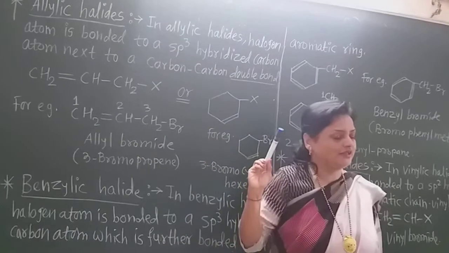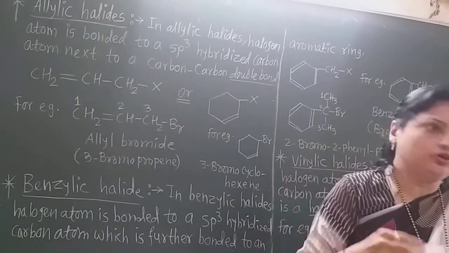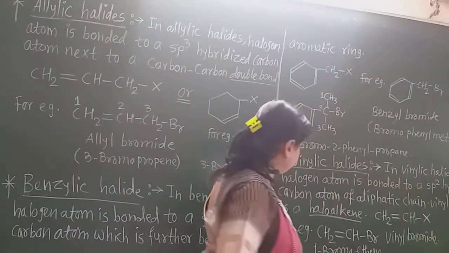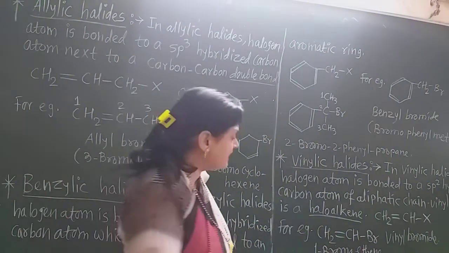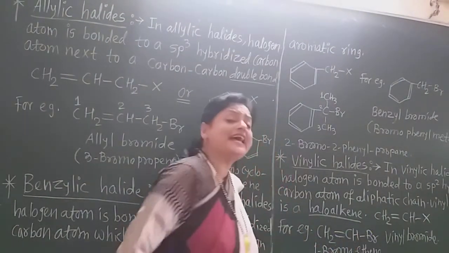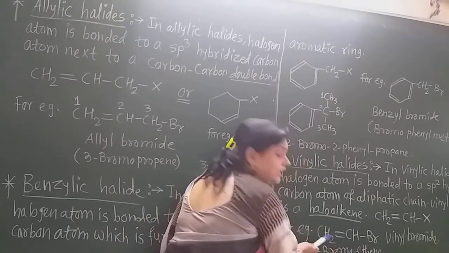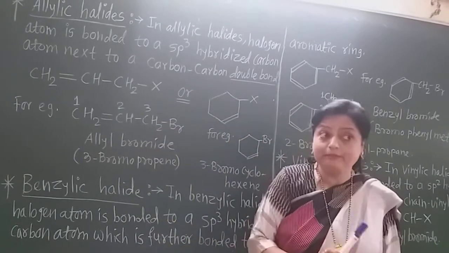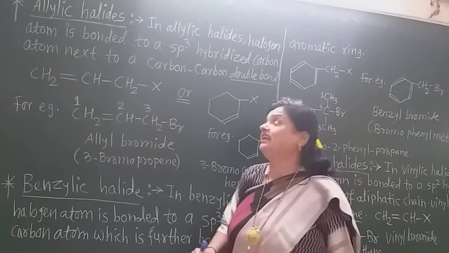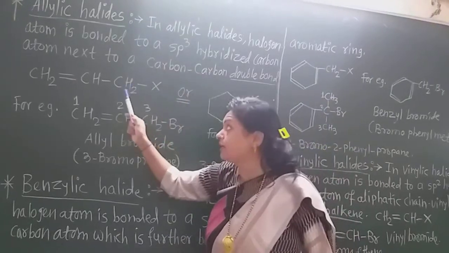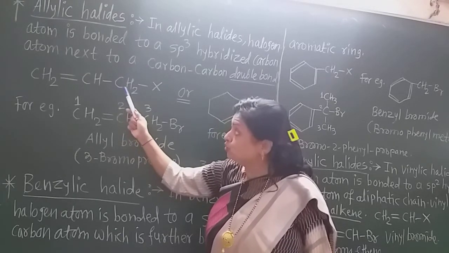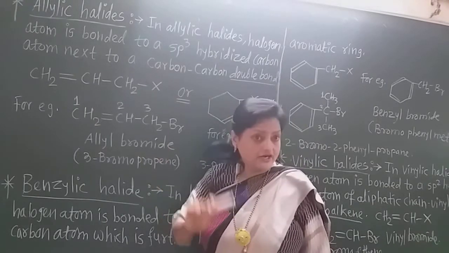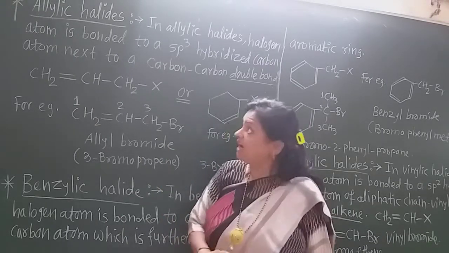bond. Remember that. In 11th standard, I taught you about the vinyl halide. That is very simple. In vinyl halide, directly the halogen is attached to such carbon which is bonded to the double bond. But what is in allylic halide? This is slightly different than the vinyl halide. In allylic halide, the halogen is attached to such carbon which is bonded to the next carbon which has the double bond. Remember that this is very different, the vinylic halide and the allylic halide.